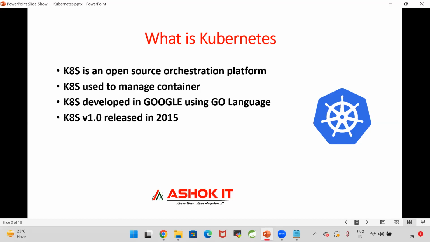The main use of Kubernetes is to manage our containers. Now we are using Docker containers. To manage those Docker containers, we are going for Kubernetes software. Got it? Now this Kubernetes software was developed at Google using the Go language. It is free and open source software, and it is used to manage our Docker containers. The first version of Kubernetes was released in the year 2015.